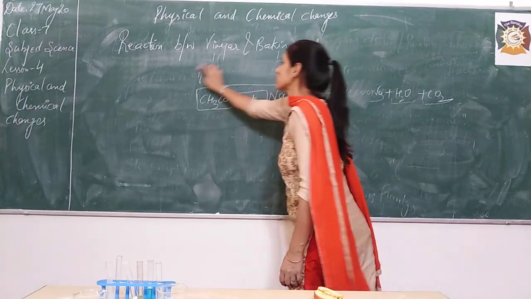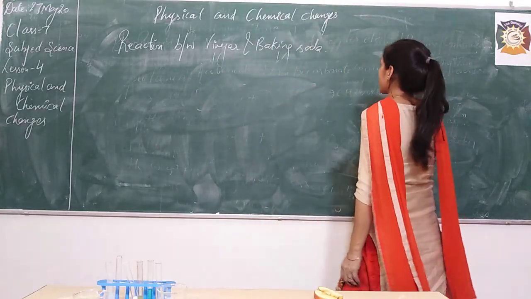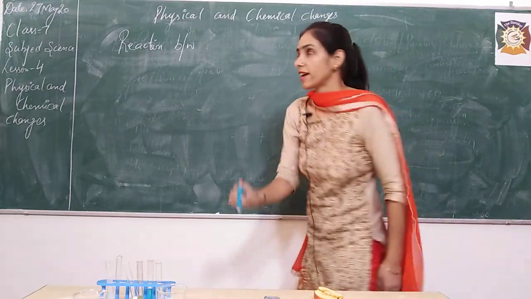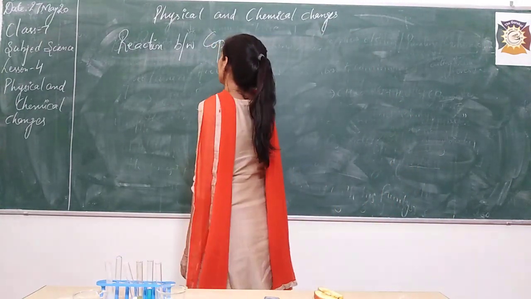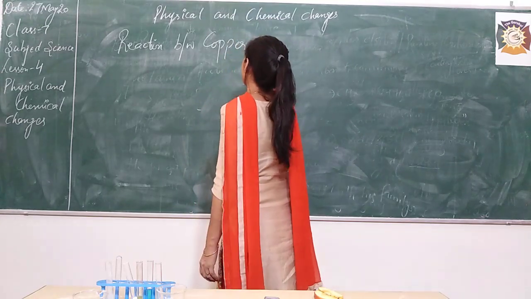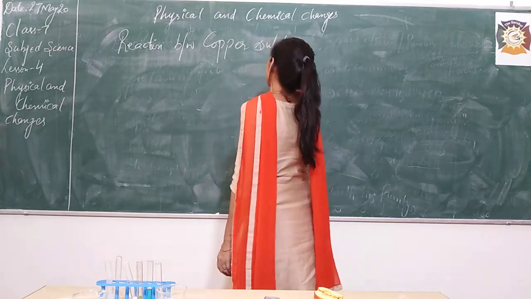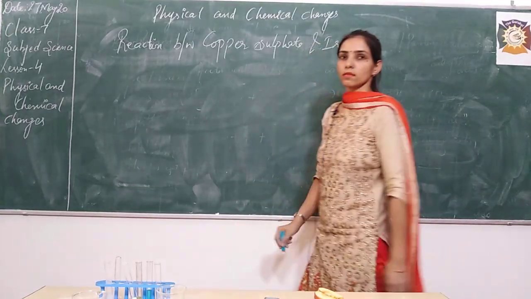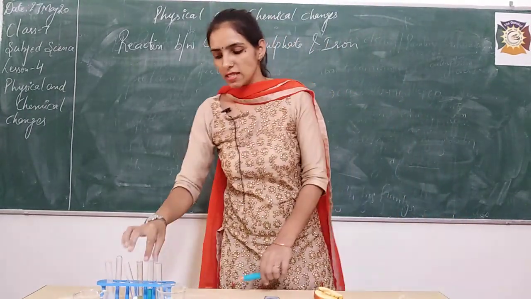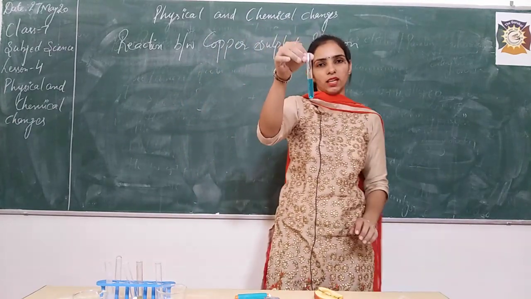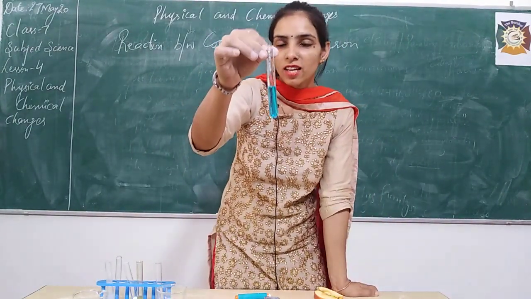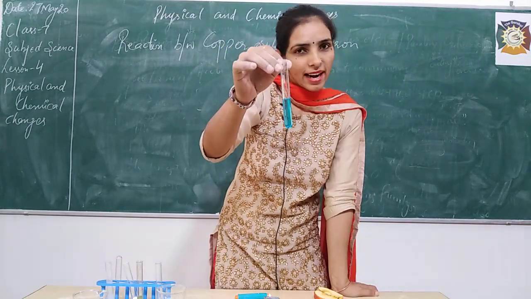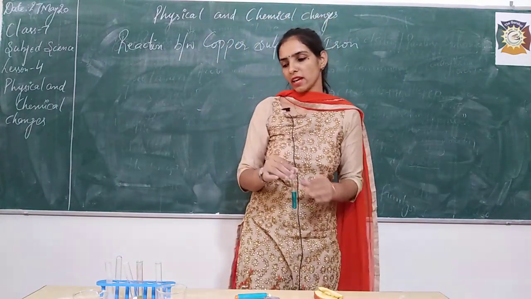Okay. Now let's move next to the topic reaction between copper sulfate and iron. See, my students, the copper sulfate solution is here with me. It is blue in color. So you can see copper sulfate is of which color? It's of blue color, right? Copper sulfate solution I'm having.